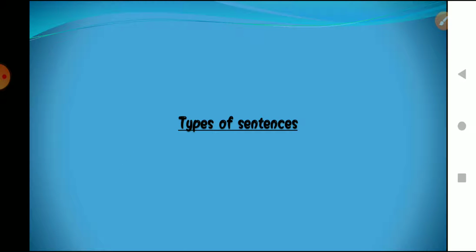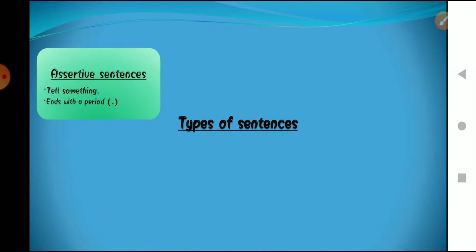Now first of all, let's discuss the types of sentences. How many types of sentences are there? We have read that there are four types of sentences. The first one is assertive sentences. Assertive sentences are those sentences which tell us about something and give us information. It can be information about a particular thing, place, moment or stage. For example, if I say the sun rises from the east, this is a statement.